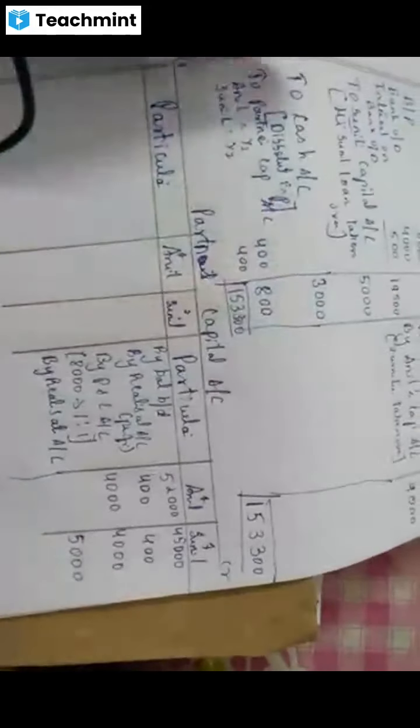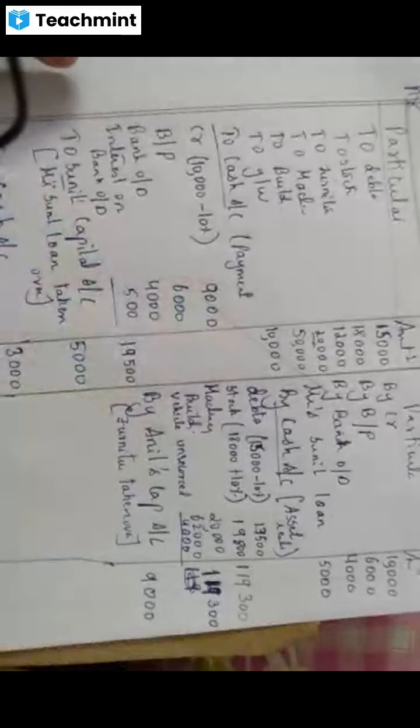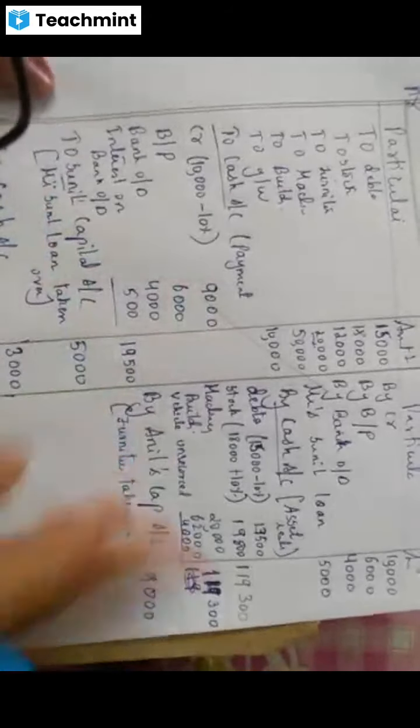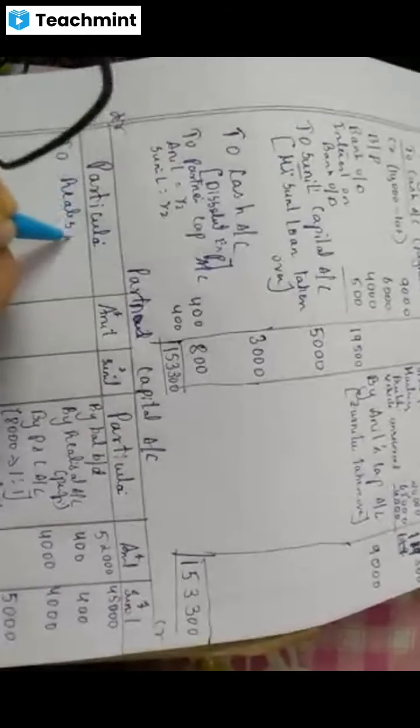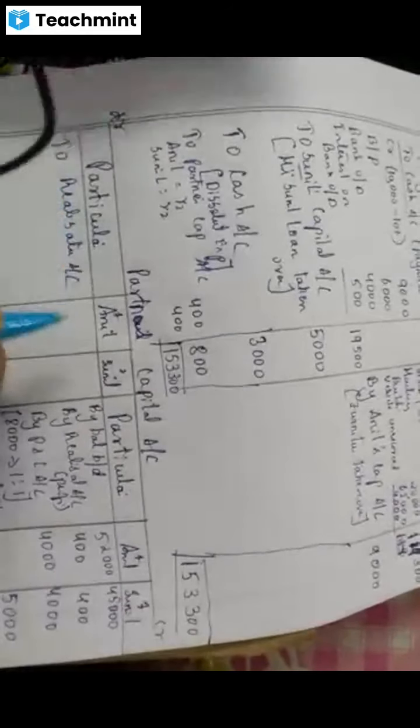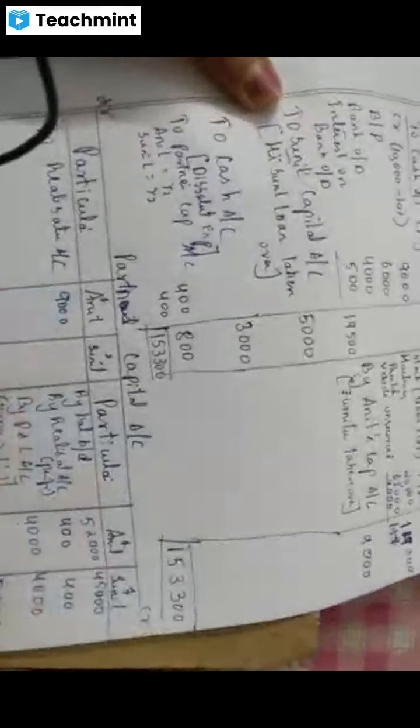Okay? Then Anil's account, any partner's name you have to search. Partner name Anil. It is in which side? Credit side. So I'm writing here in the debit side. To. Don't write Anil's account. Write realization account. What is the amount here? 9,000 Anil. So only for Anil 9,000 you will give. Correct? Now balance it.